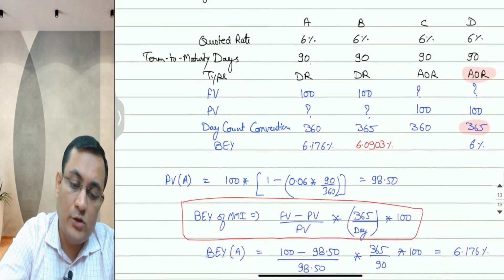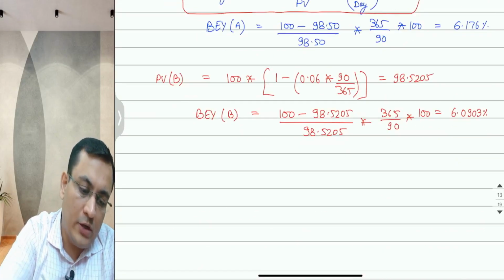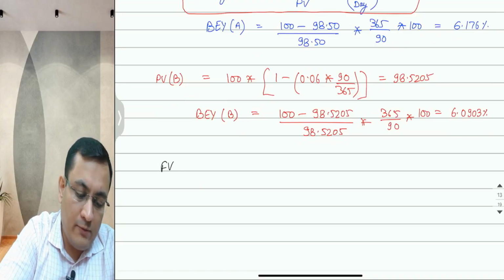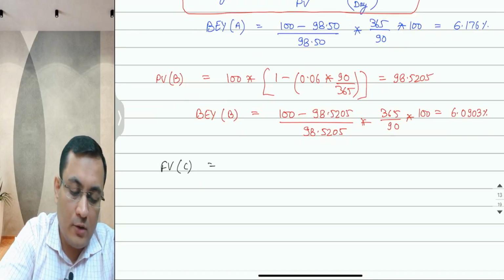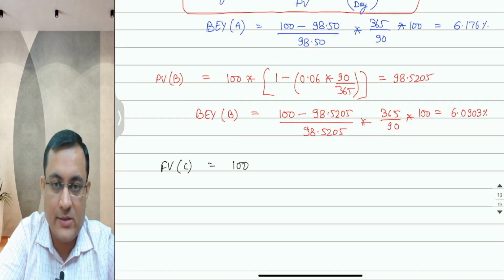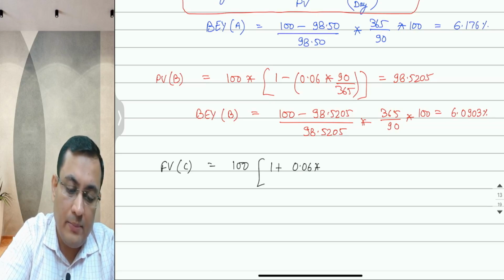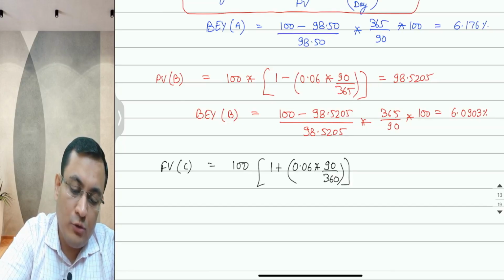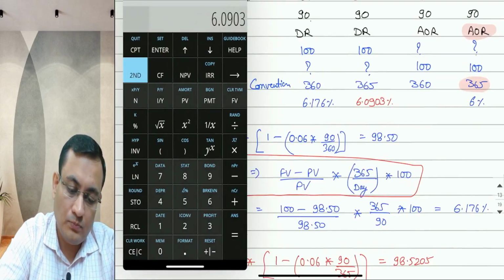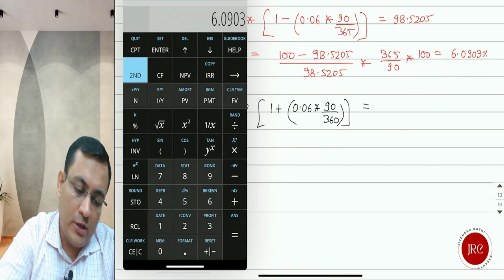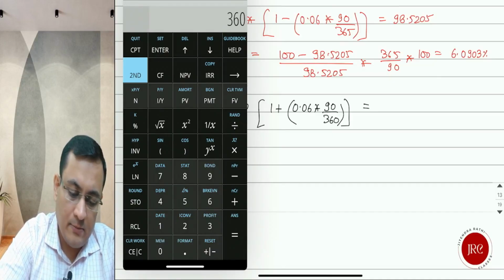So here the future value is missing, so we have to calculate the future value of C. Future value of C is equal to 100 rupees, which will be your PV in this case. PV is known. PV times (1 plus your add-on rate 0.06 multiplied by 90 over 360).